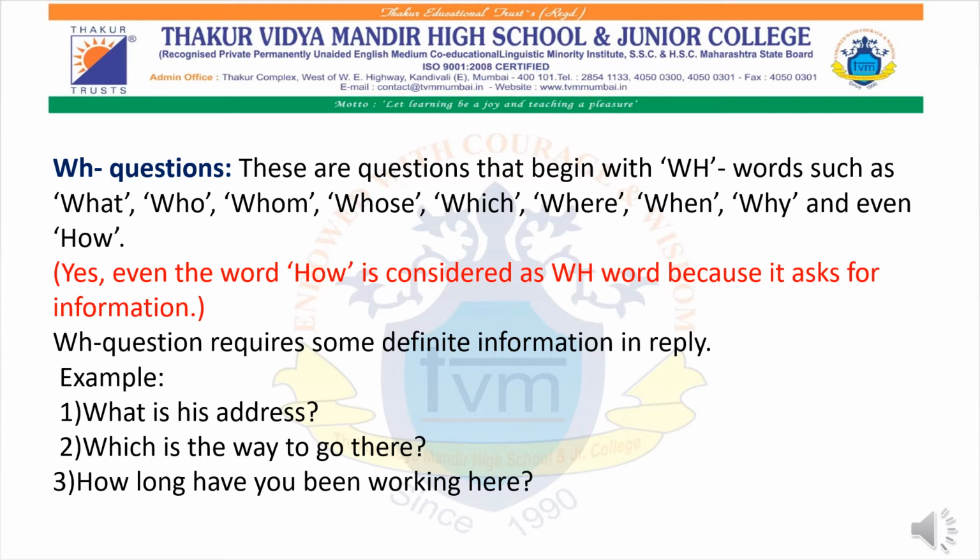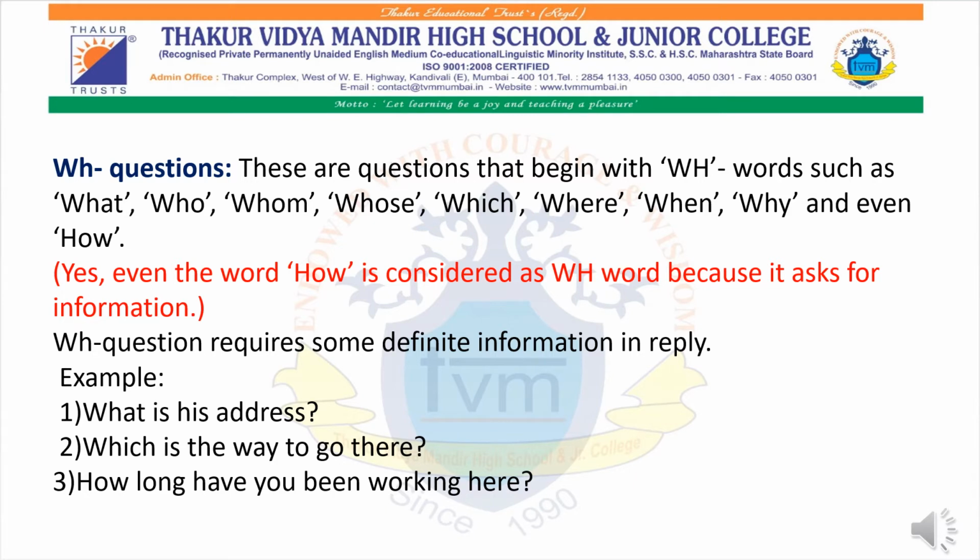So when we want to get a good and proper answer from an opposite person, then we have to ask questions which begin with WH word. That means our WH family. And even in that, how is included in the WH family. Example is, what is his address? His address can be anything. He might be staying in Borivali, so he is giving you a detailed address about him.